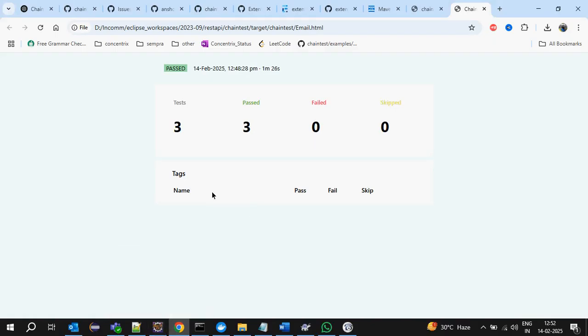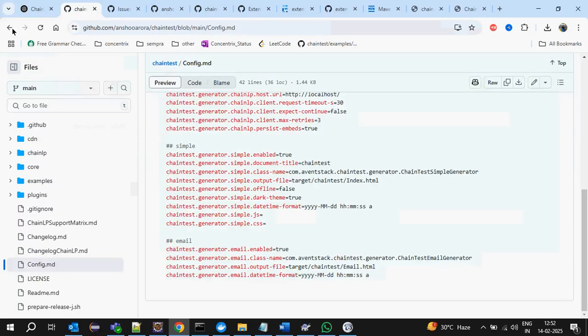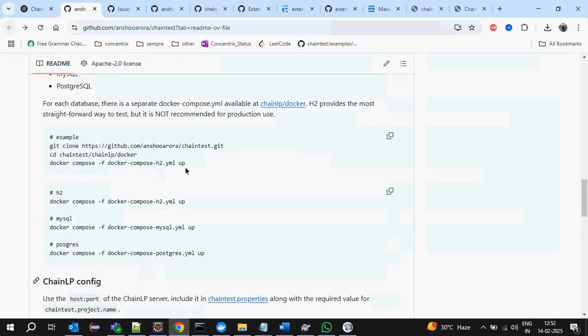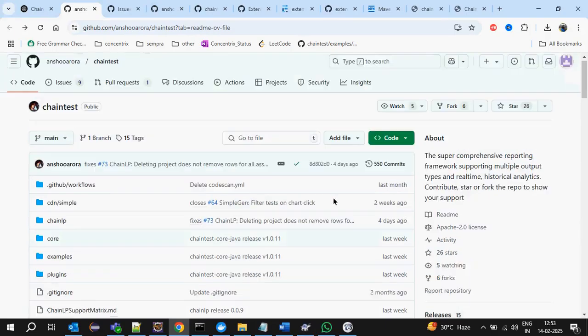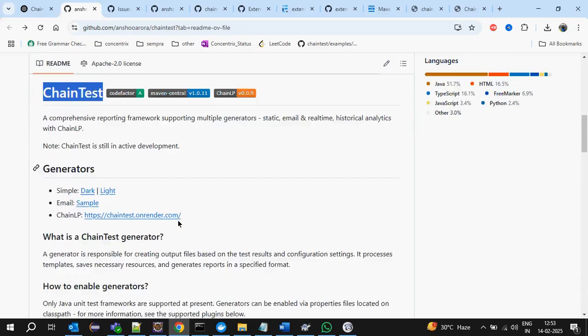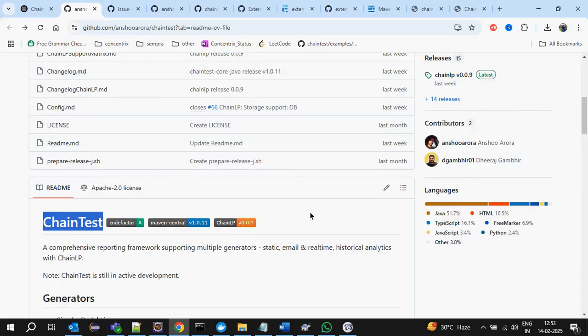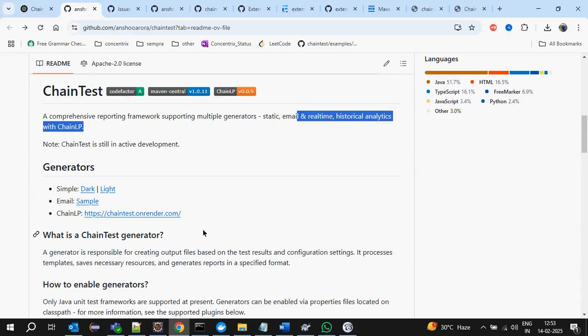And then actually, this ChainTest is historical data. It will maintain historical data. How it will maintain historical data, that is the main thing, the important thing. Otherwise, there is nothing. If I want to leave Extent Report and come here, nothing is attracting here. What is attracting here is historical data. Now, how do we get this historical data?